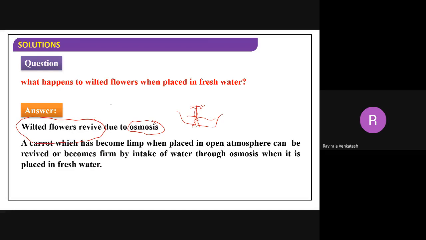All these are examples of osmosis. A carrot which has become limp when placed in the open atmosphere can be revived. It takes water by osmosis and gets its original nature.